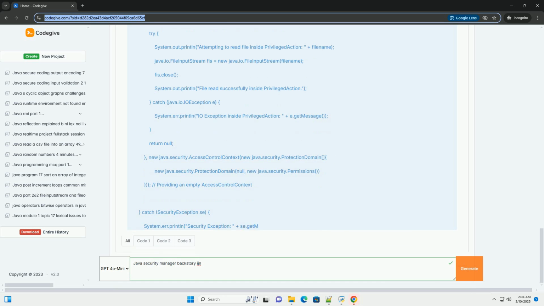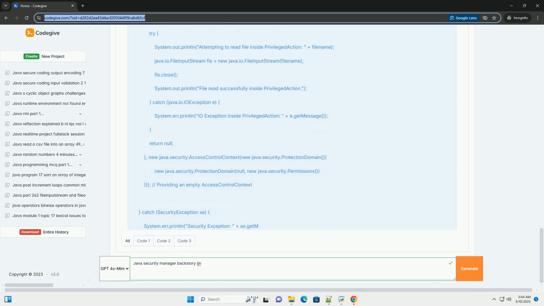Applications with plugins: if you have an application that loads plugins from untrusted sources, the security manager can help to sandbox those plugins and prevent them from harming your application or the user's system. Multi-tenant environments: in environments where multiple untrusted applications run within the same JVM, the security manager can be used to isolate them and prevent them from interfering with each other.